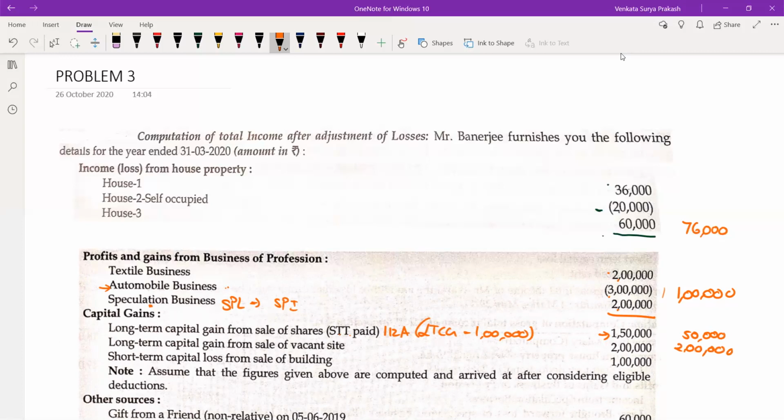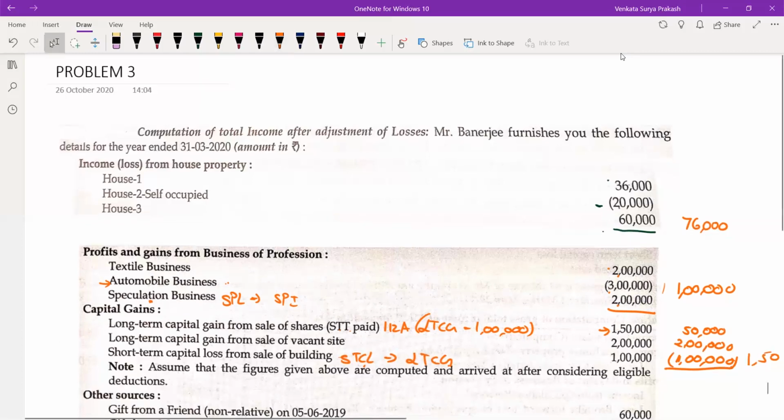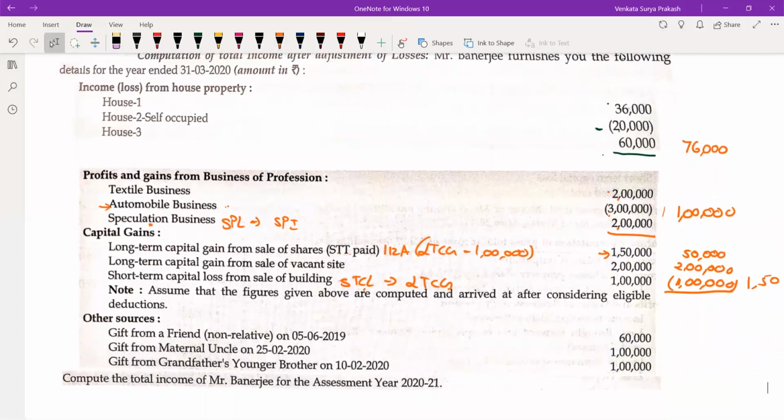Then what? Short-term capital loss can be adjusted with long-term capital gain, but reverse is not possible. Long-term capital loss cannot be adjusted with short-term capital gain, but short-term capital loss can be offset with long-term capital gain. So what I will do, I'll simply adjust this. You are having a short-term capital loss of 1 lakh. So what is your total long-term capital gain there? 1,50,000. So 1,50,000 is nothing but the total long-term capital gain, which is taxable.